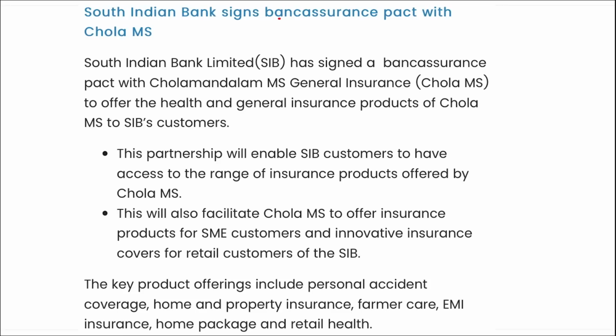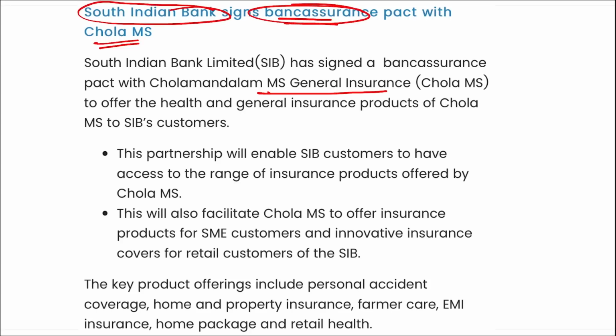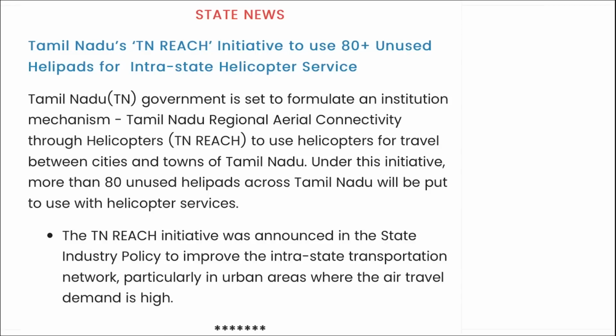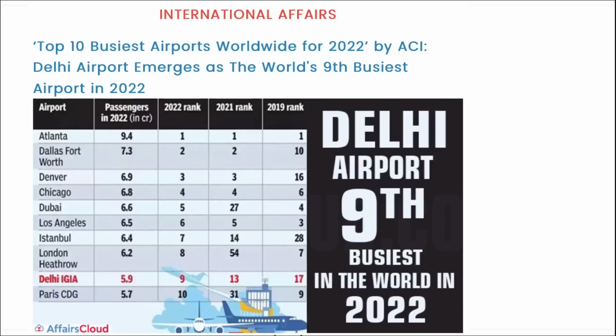Then South Indian Bank signed a bancassurance pact with Chola MS. Chola Mandalam MS General Insurance is the insurance company here, and South Indian Bank will be the bank that has signed this bancassurance. Then World Health Day is observed on 7th of April. Next, Tamil Nadu launched the T and Reach initiative to use 80 plus unused helipads for the interstate helicopter service so that connectivity can be increased.